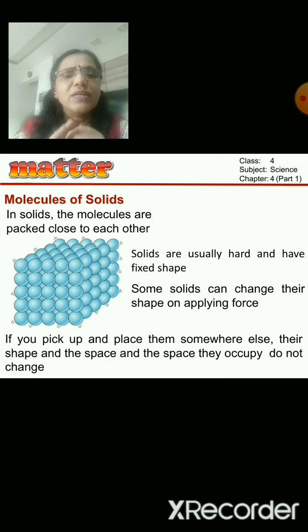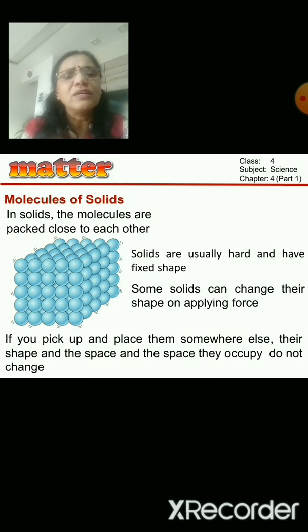In the same way, the molecules in the solids are packed so close to each other that they cannot move. There is no space in between the molecules, and because of that the shape cannot be changed. However, only some solids can change their shape, that also on applying a large force. Okay, so the molecules are packed very close to each other in solids. Suppose you pick them up and place them somewhere else, their shape and the space will not change.